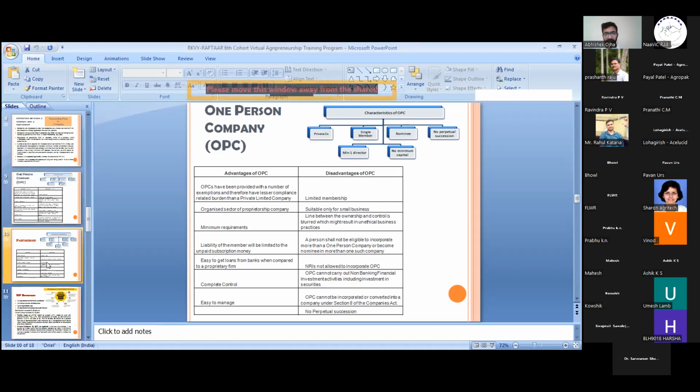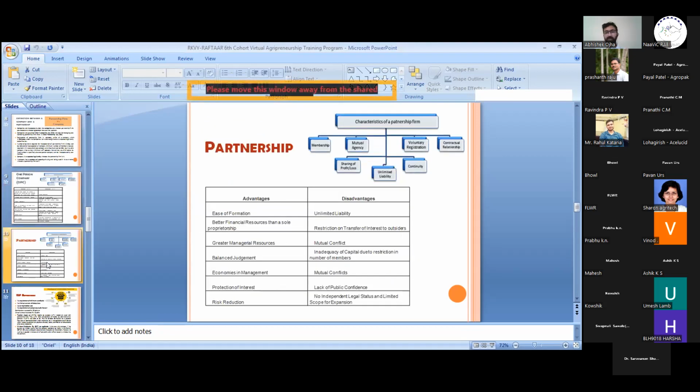Sure, sir. Okay. The next is partnership firm. We have discussed a good difference between the partnership firm and the companies, and now let's understand the characteristics with that difference. We have the membership. It can be from two members up to 100 members. We have the mutual agency, because two or more people come together in a mutual agreement that we are running a business with a profit sharing motive.